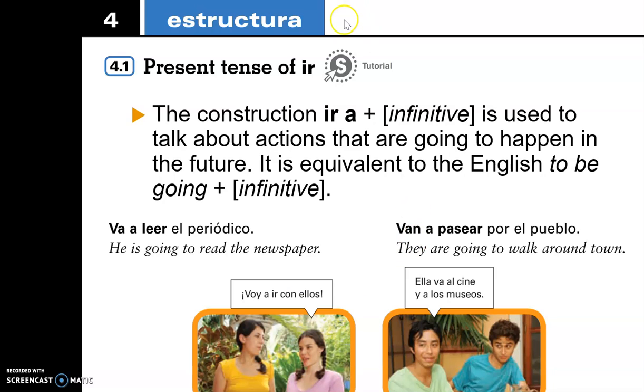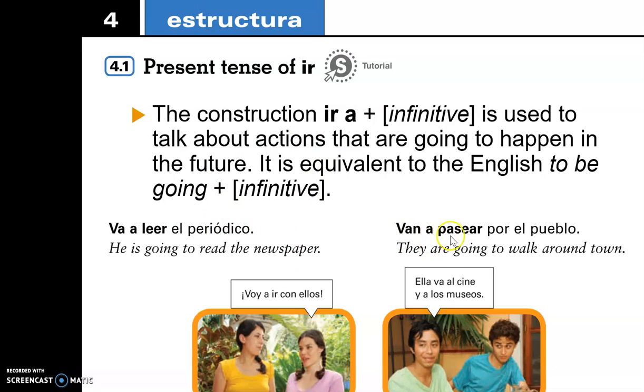Now, there's a construction here that is the verb ir, which you conjugate, plus a, plus the infinitive form of a verb. And this is to talk about future things. This is talking about things you are going to do, we are going to do, he or she is going to do, etc. Okay? And it's equivalent to the English to be going to plus the infinitive. So here are a few examples. Va a leer el periódico, right? He is going to read the newspaper. Or in more colloquial English, he's gonna read the newspaper, right?